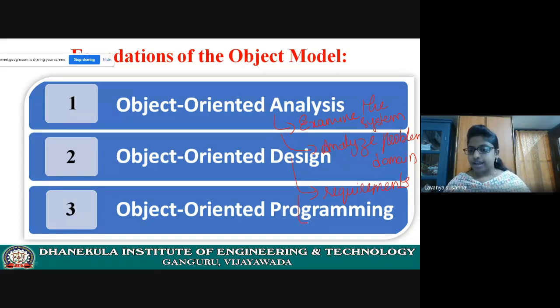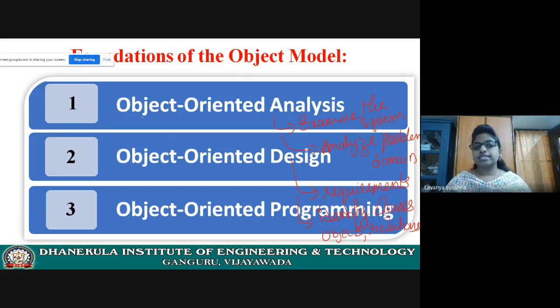And then identify classes, identify objects that form a system, and then identify the relation between objects. There will be relation between objects, right? Each and every object must communicate with each other. Then only the system will work. If objects are not communicating, then how will the system work? So you need to identify the relation between the objects. You need to identify the classes and the relation between the classes.